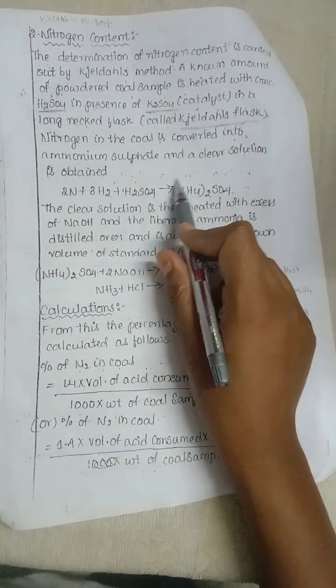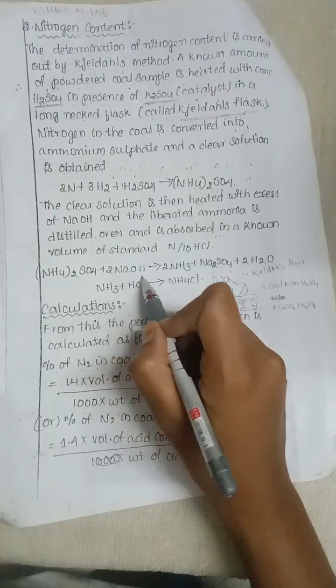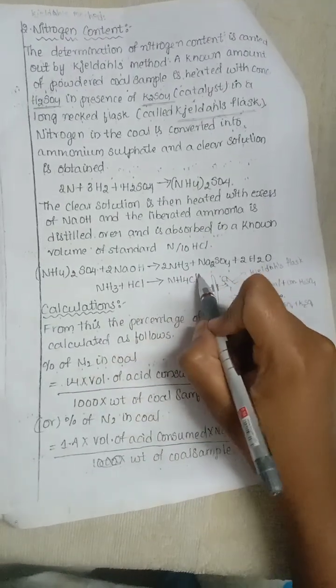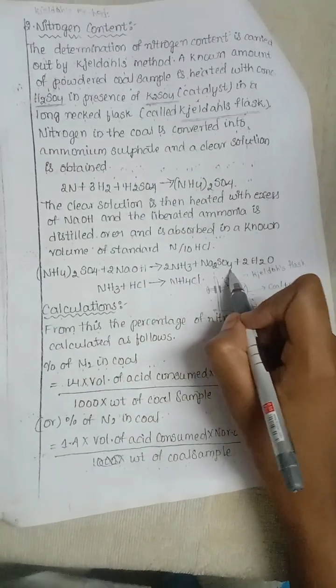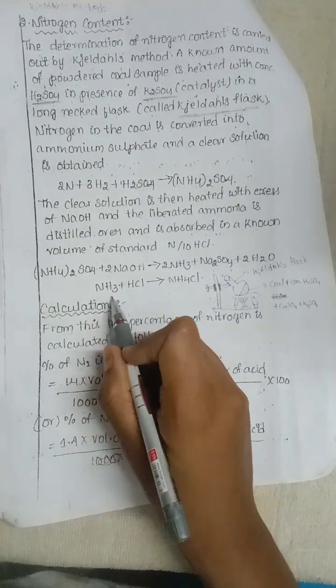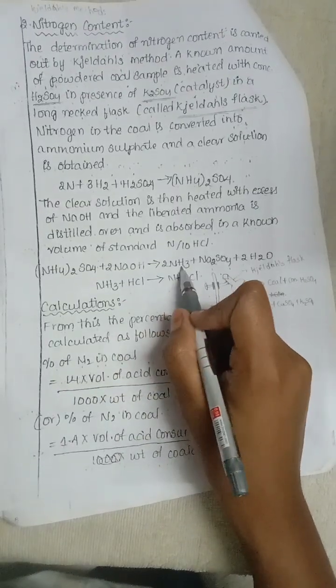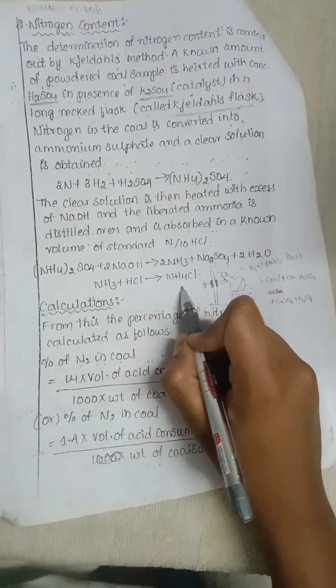and the resulting compound reacts with 2 molecules of NaOH, and ammonia and Na2SO4 are liberated with 2 molecules of water, and NH3 reacts with HCl. This NH3 molecule reacts with HCl and gives NH4Cl.